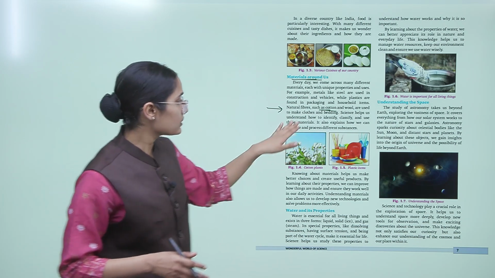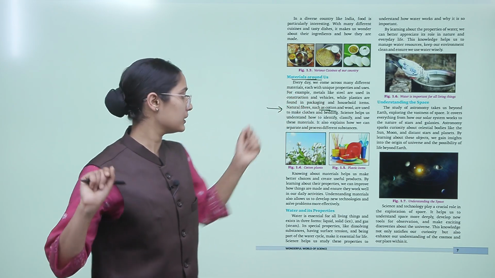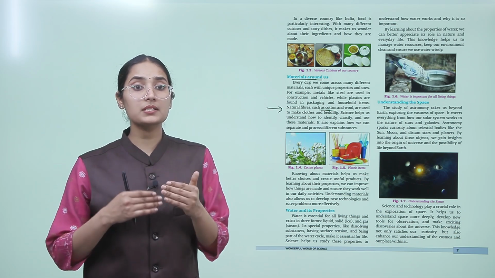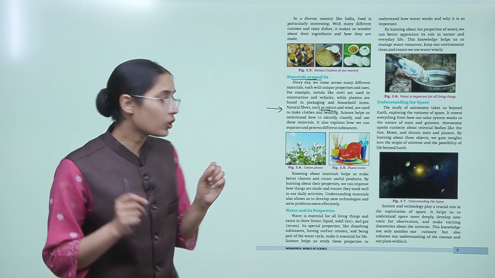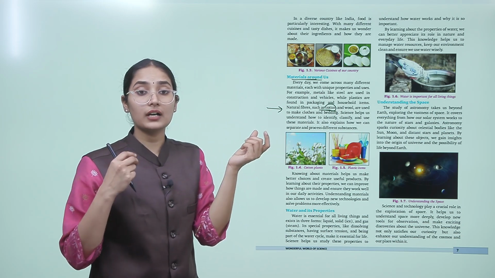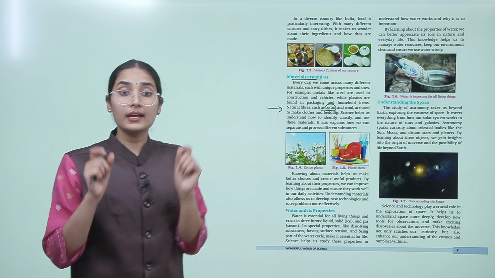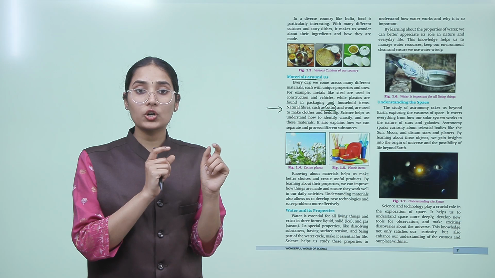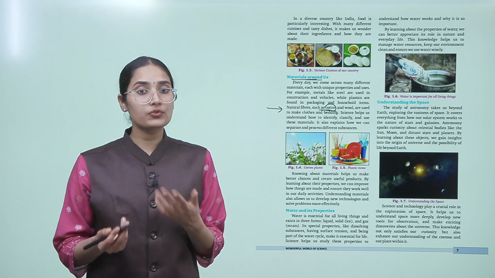So this is how the science comes into picture when we talk about these different materials, okay? Knowing about materials helps us make better choices and create useful products. When we got to know about the cotton, its property, how it acts, how good it is in summer or winters, then this knowledge about the cotton helped us make better choices, right, and create useful products.